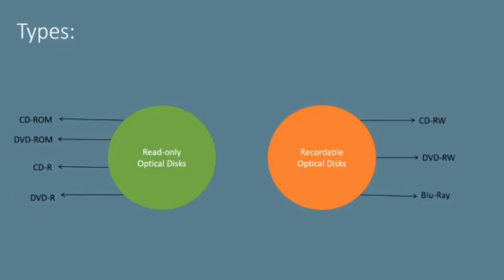There are different types of optical discs. Under read only: CD-ROM, DVD-ROM, CD-R and DVD-R. Under recordable optical discs: CD-RW, DVD-RW and Blu-ray.